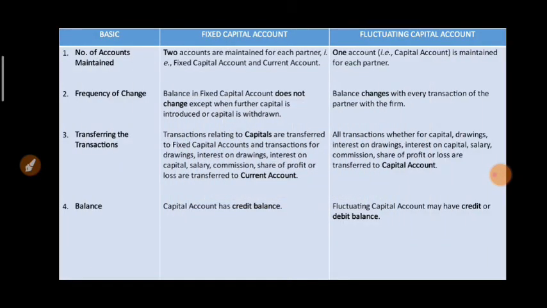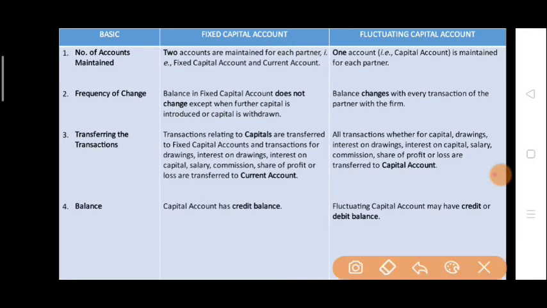Now this is a very important theoretical question. What is the difference between fixed capital account and fluctuating capital account? On the basis of the number of accounts maintained, in the fixed capital method, 2 accounts are maintained for each partner.